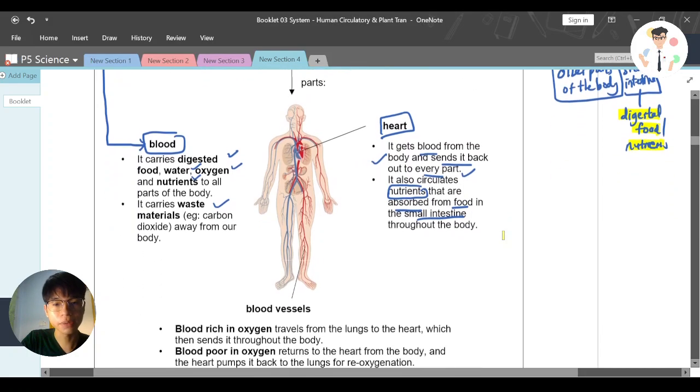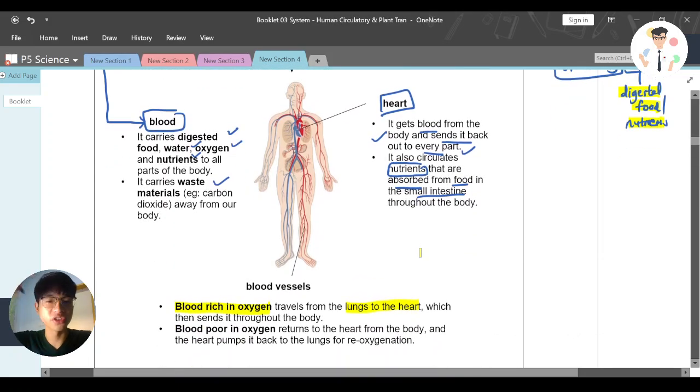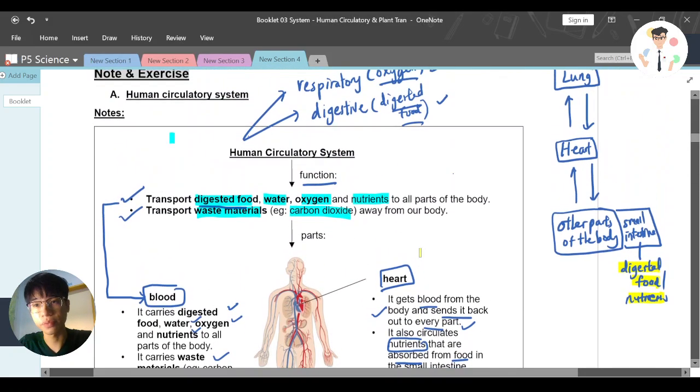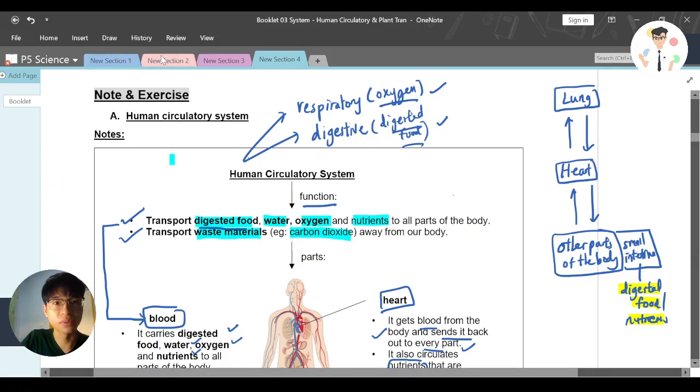Next part, blood vessels. As you know, blood is transported through the blood vessels. Here it says blood rich in oxygen, meaning the blood has a very high concentration of oxygen, travels from the lungs to the heart. Let me go back to the diagram here. From the lung to the heart is blood rich in oxygen, which means at this moment the oxygen level is the highest.